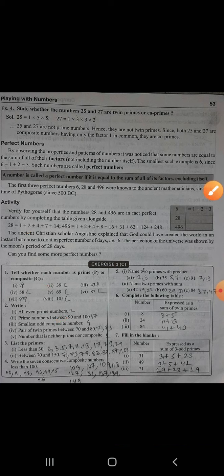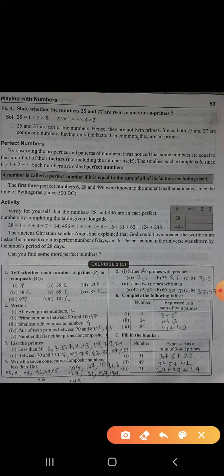Now, perfect numbers. There are some numbers which are perfect numbers. For example, 6: 1 plus 2 plus 3, how much? 1 plus 2 is 3, 3 plus 3 is 6.